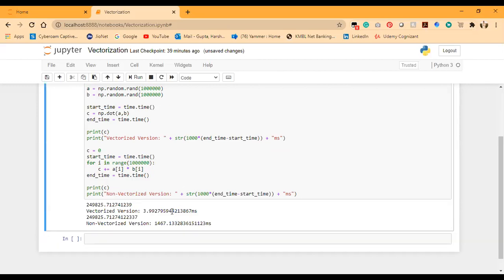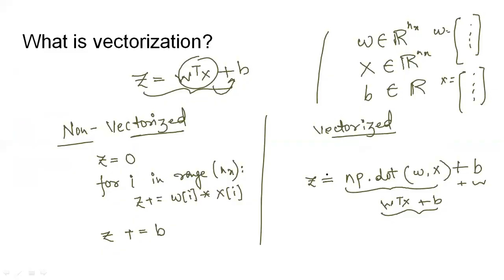And here suppose we are having vectors a and b of 1 million dimension, but in reality when you go over to real-time data sets, you will get data sets that have a very much bigger dimension as compared to this data set. So this is quite a simple example to explain to you that the vectorized operations are very much more efficient than the non-vectorized operations. Okay, so now we'll again go through our slides.